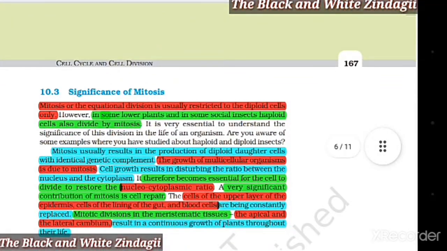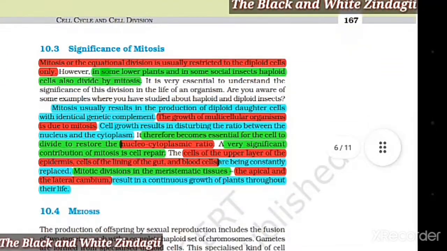10.3 Significance of Mitosis. Mitosis, or the equational division, is usually restricted to the diploid cells only. However, in some lower plants and in some social insects, haploid cells also divide by mitosis. It is very essential to understand the significance of this division in the life of an organism. Are you aware of some examples where you have studied about haploid and diploid insects?